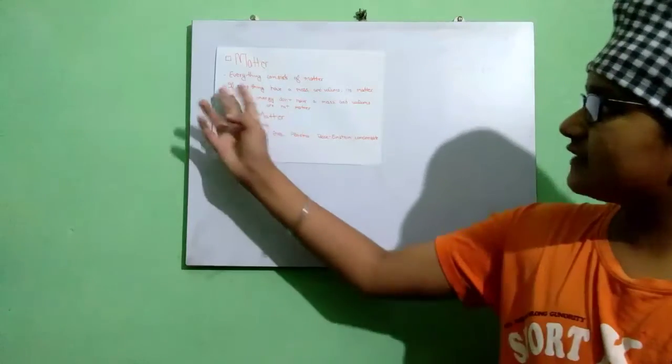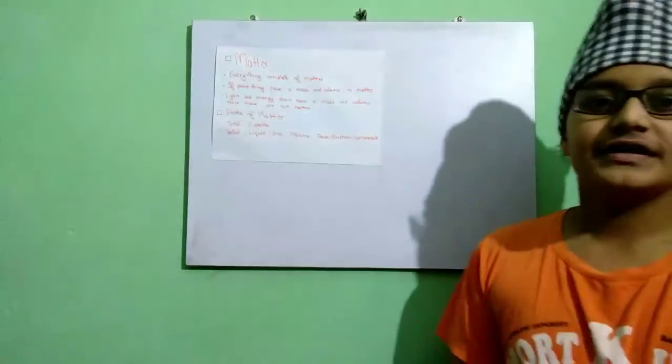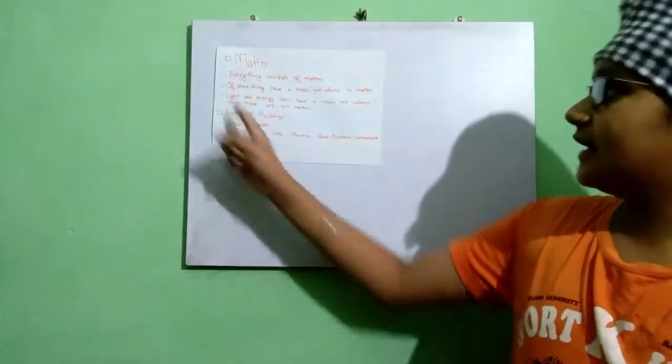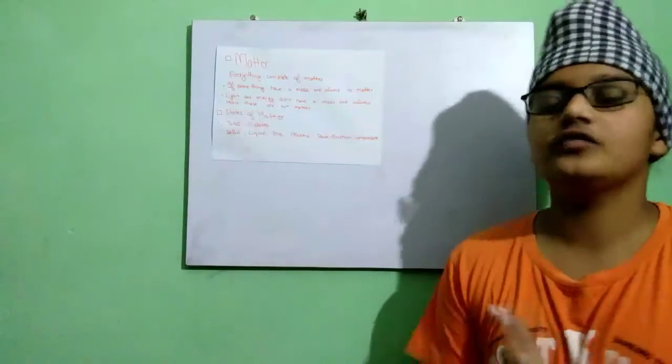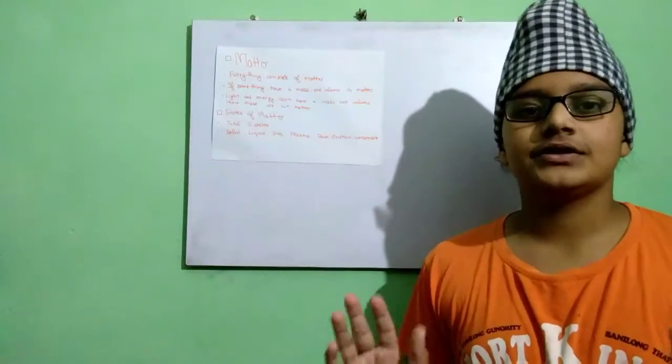The next point is, if something has mass and volume, it is matter. So matter definitely has a mass and a volume. Things like light and energy don't have any mass or any volume, so both of these are not a part of matter. So this was our first point.